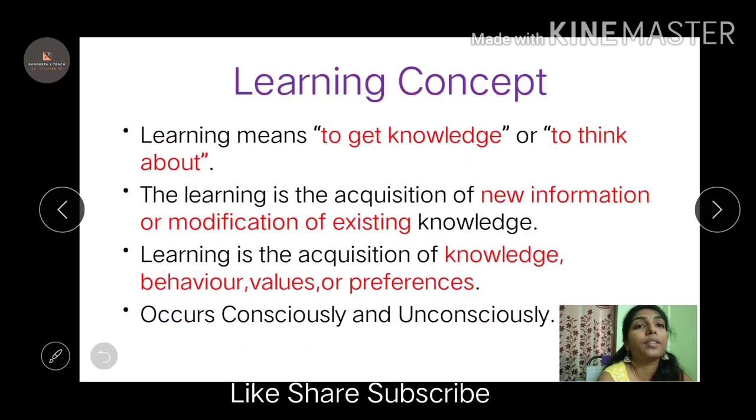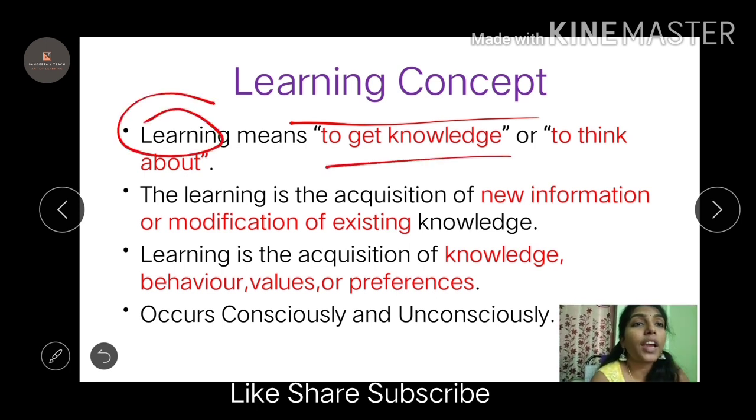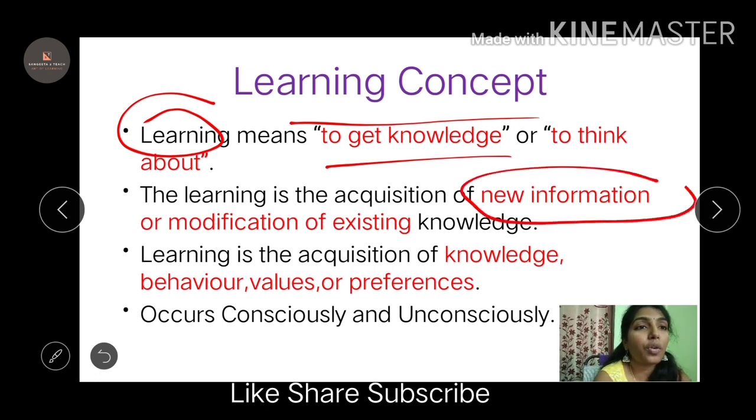Coming to the first part, that is the learning concept. Why do we learn? We learn to get knowledge. This simple thing, right? We learn because we are motivated to learn. We learn because there is some purpose of our learning. So learning means to get knowledge or to think about. Learning is acquisition of new information. You acquire the new information, like if you don't have previous knowledge about it, but you try to understand it because you have some new information. So this is the new learning that I'm having.